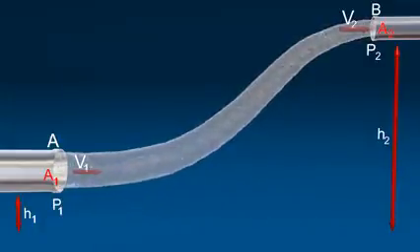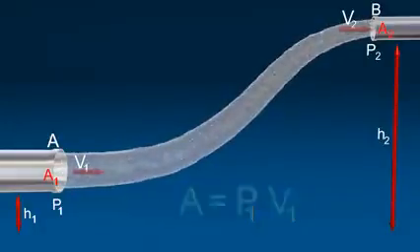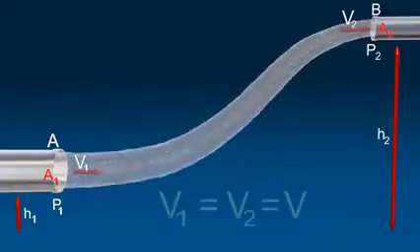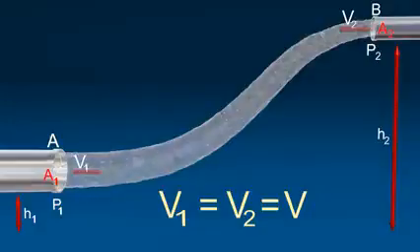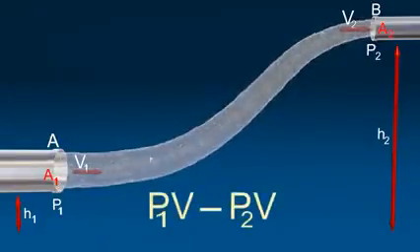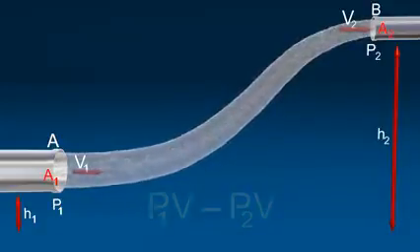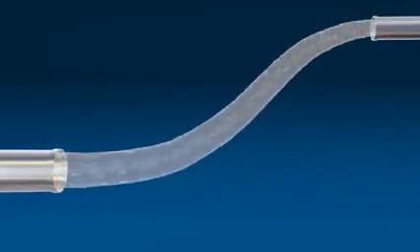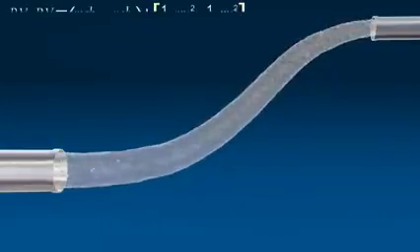Now, the work done per second on the liquid at section A and at section B, V1 equals V2 equals V, by the equation of continuity. Net work done equals P1V minus P2V. The net work done per second equals the increase in the potential energy and kinetic energy per second from A to B. According to the law of conservation of energy,